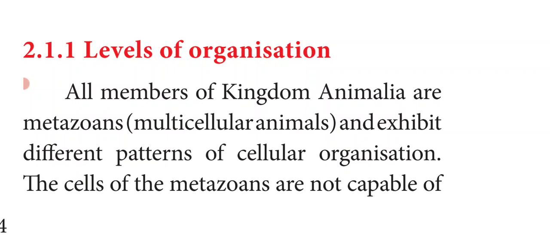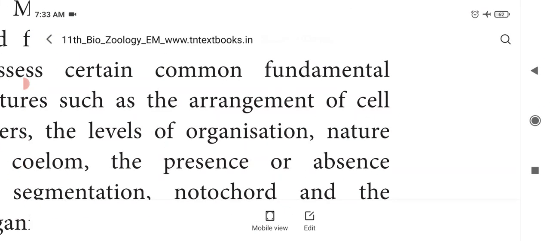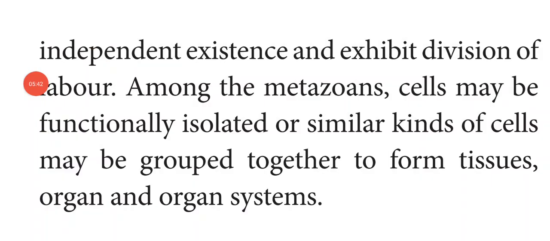The cells of the metazoans are not capable of independent existence, and they exhibit division of labor. What do you mean by division of labor? Different cells perform different functions.